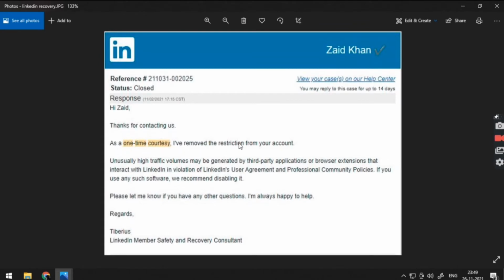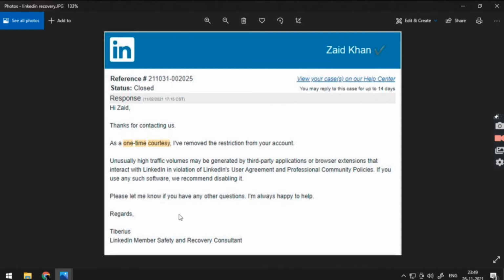So you can see here, Zaid Khan, reference number, my status closed. Hi Zaid, thanks for contacting us, and as a one-time courtesy, I have removed the restriction from your account. Your unusually high traffic volumes may be generated by a third-party application or browser extension that interacts with LinkedIn in violation of LinkedIn's user agreement and professional community policies. If you use any such software, we recommend disabling it.